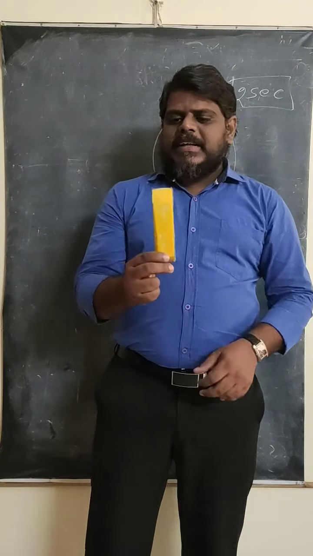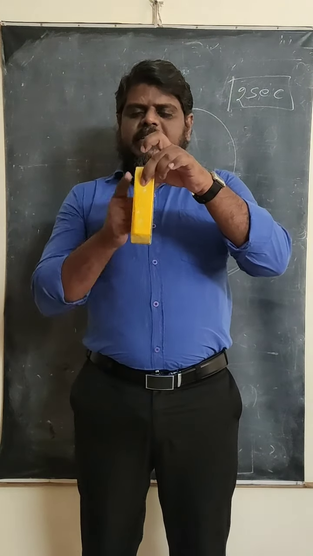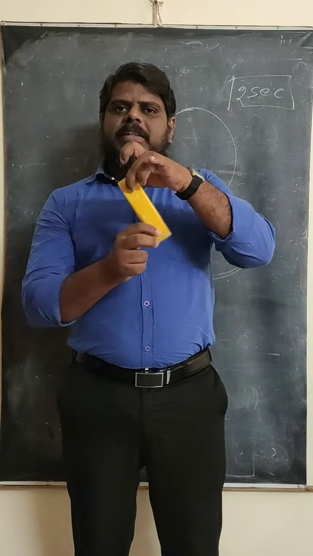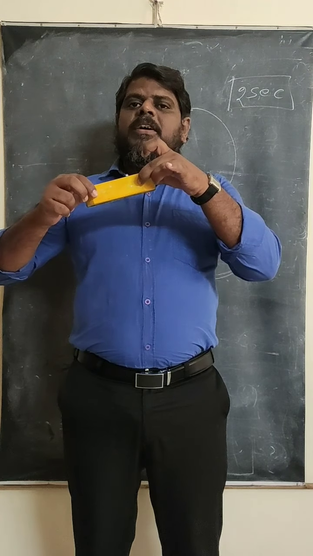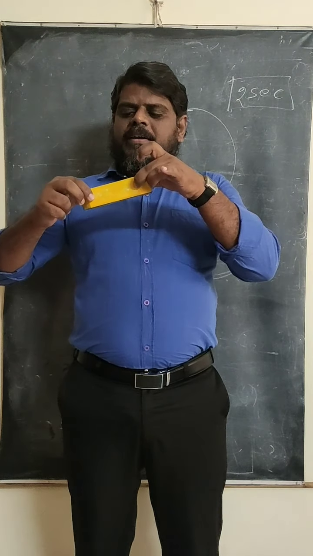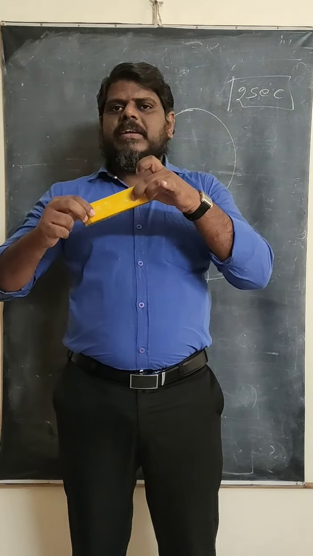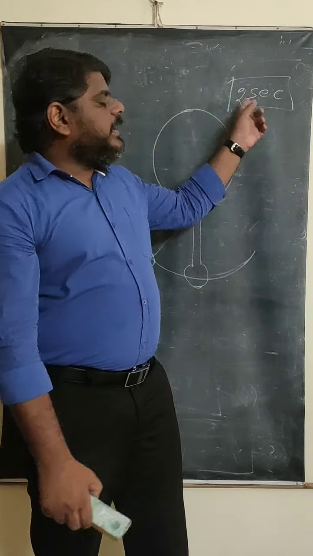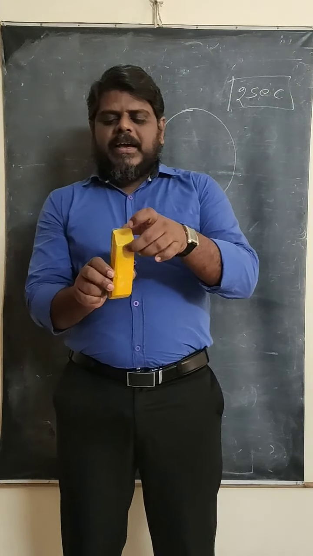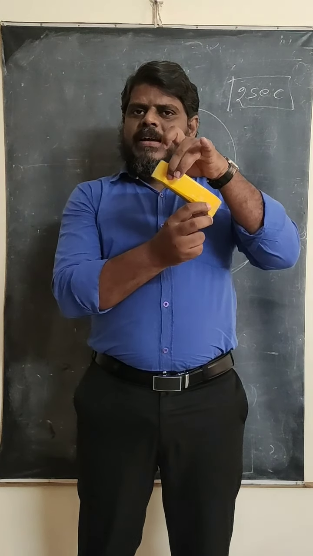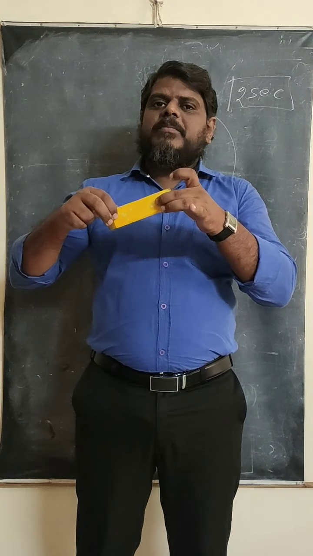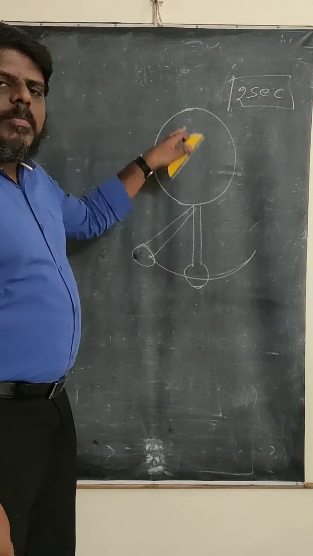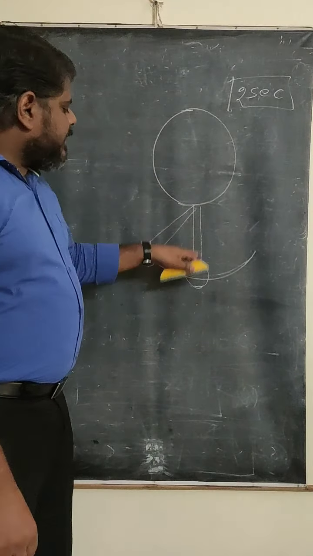For example, say this is a simple pendulum, and let us say it is a second pendulum. You pull it aside and leave it. It goes to the other side and comes back. This is called one oscillation. How much time does it take? 2 seconds. If it takes 2 seconds for one oscillation, then it is called a second pendulum. That means from here it goes to the other end in 1 second and comes back in 1 second. In total it takes 2 seconds, so it is called a second pendulum. The same thing happens in pendulum clocks also. In pendulum clocks, the time period will be 2 seconds.